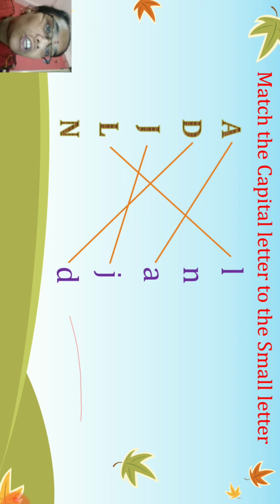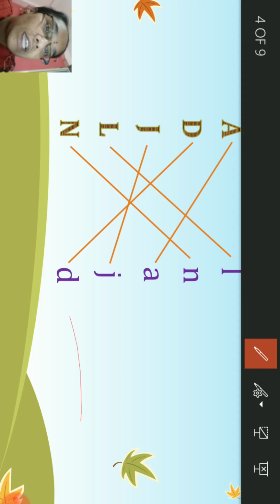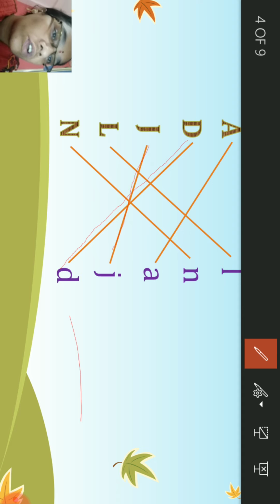Capital L to small l. Capital N to small n.